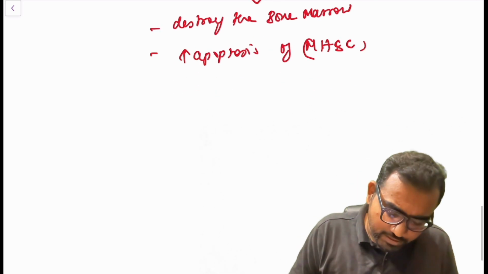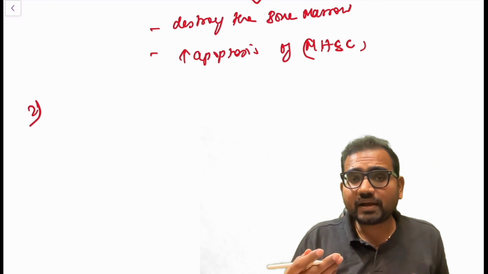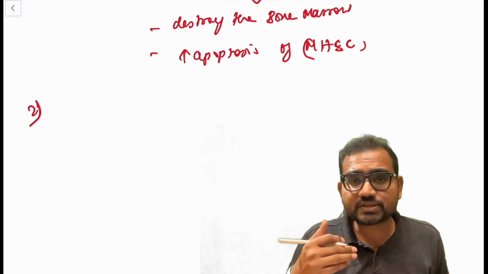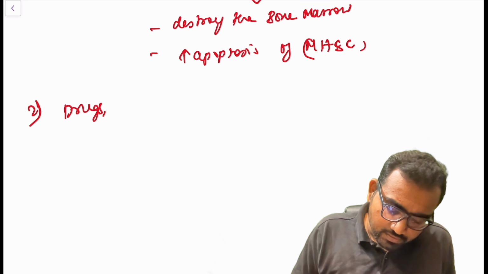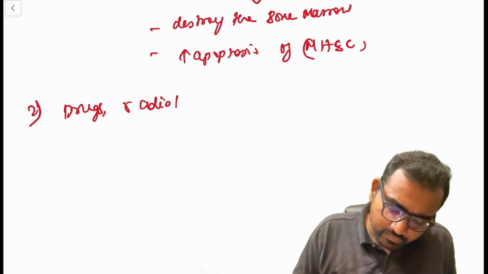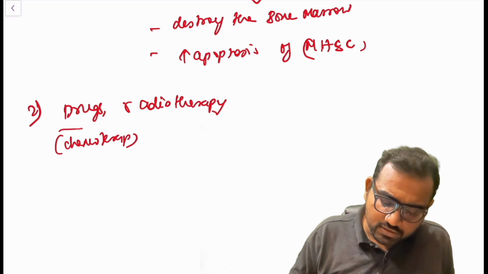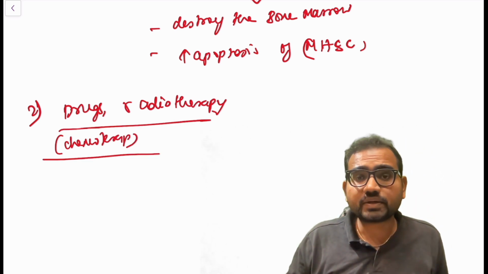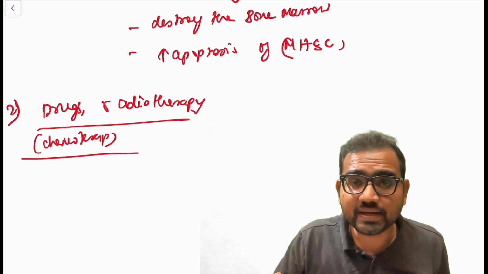The second most important cause of aplastic anemia is that it can be induced by external agents like drugs, radiotherapy, chemotherapy. Because of these, it is going to directly or permanently damage the DNA.